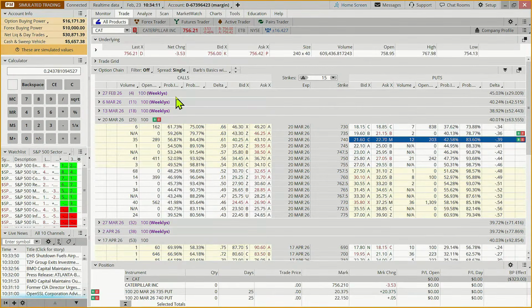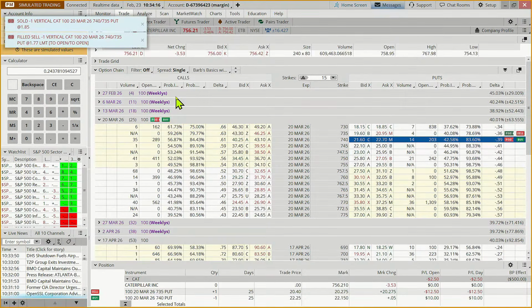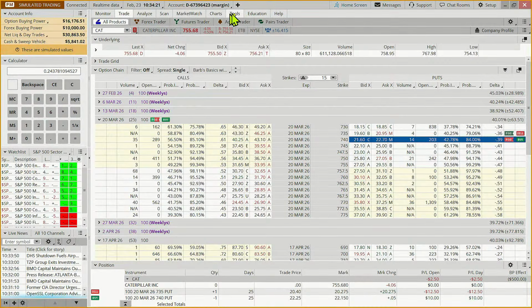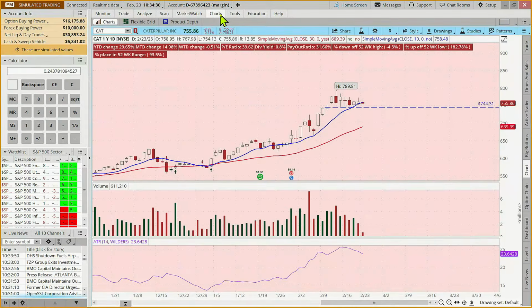Okay, now let's go over and flirt with the bears for a minute, okay? Somebody said, Cat, our volume is less than 1 million. Our volume on Cat is 611,000 so far today, but we've just started trading today. Look at Friday. It was 2 million. So the average is certainly over 1 million a day. Okay. And so that's what we're looking for.